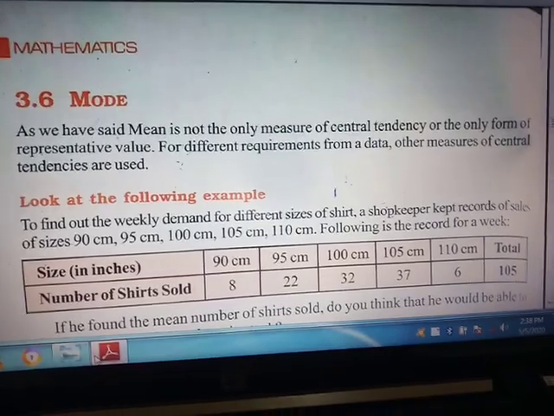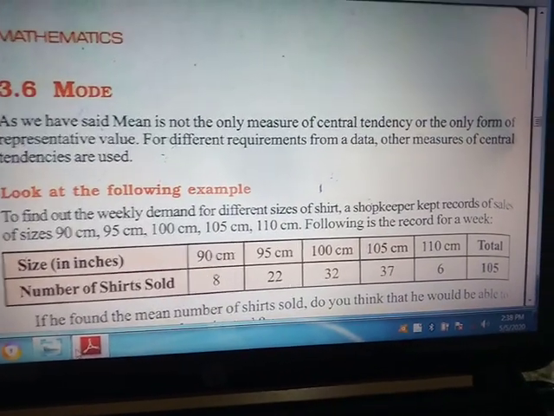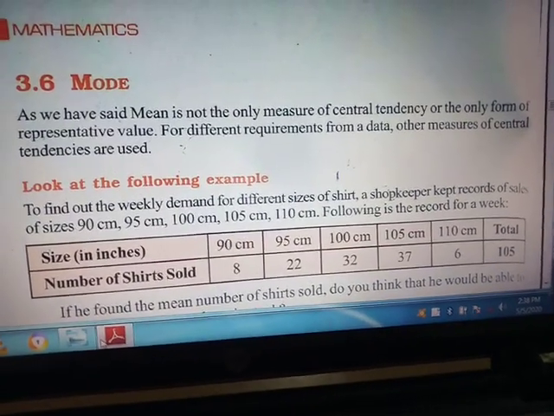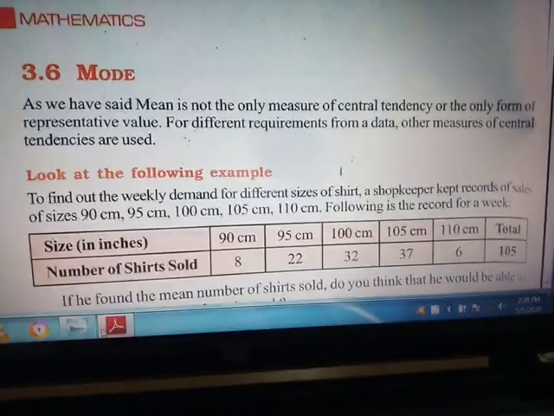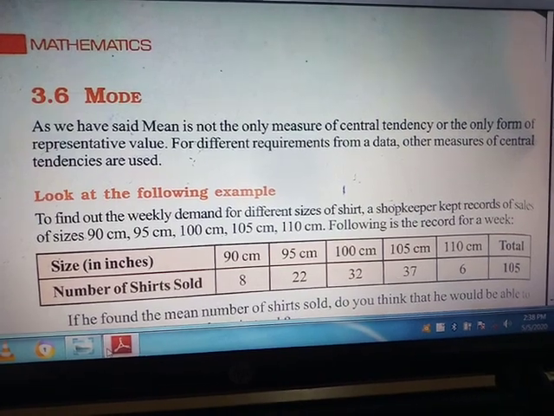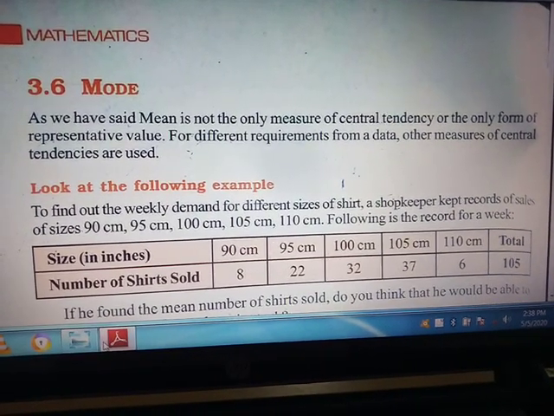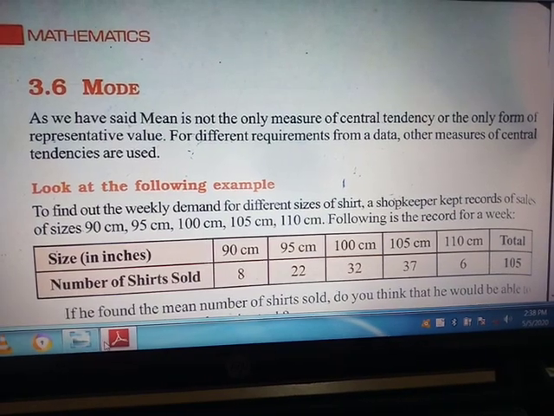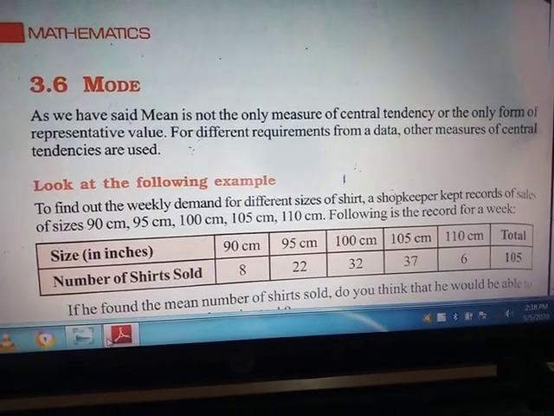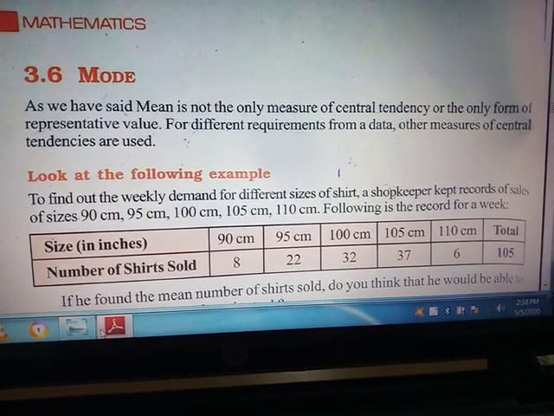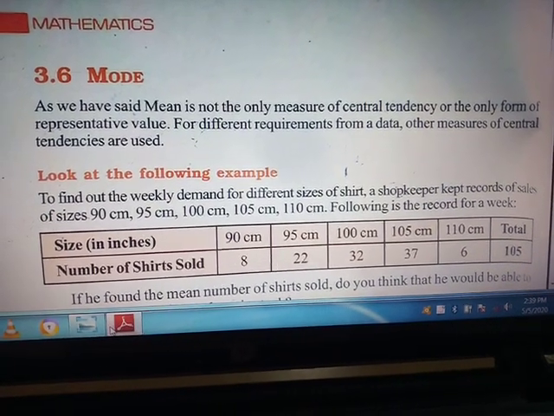So more than 50% of the data belongs to 5 feet, the average 5 feet height. That means the number of 5 feet persons is 85. That means it occurs the maximum number of times, that is 85 times. So the modal value of that data will be 5 feet. Let's see this mode with an example.